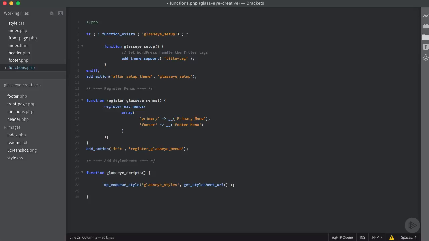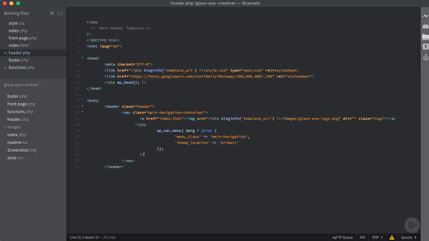And then we also want to add our Google Fonts style sheet as well. So we're going to use this again. And then we can just call it something like glass eye Google Fonts. And then here we need to pass it the URL that Google gave us. So I'm going to add that semicolon there.